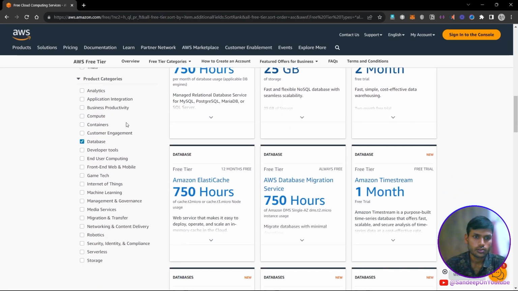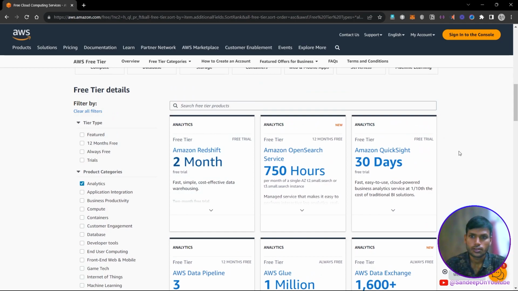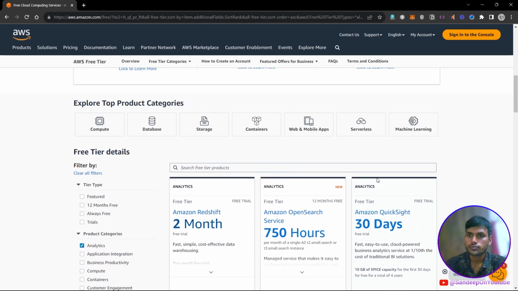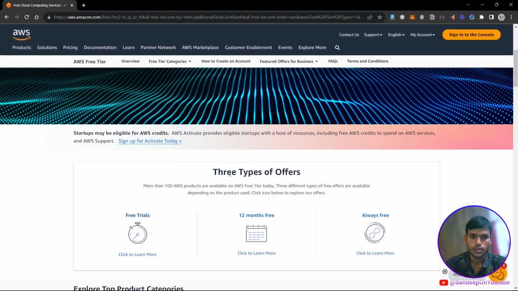And here are more product categories. So if you want to see analytics services offered by AWS, then you can click on this checkbox, and then you will get that list. So that's it on this page.